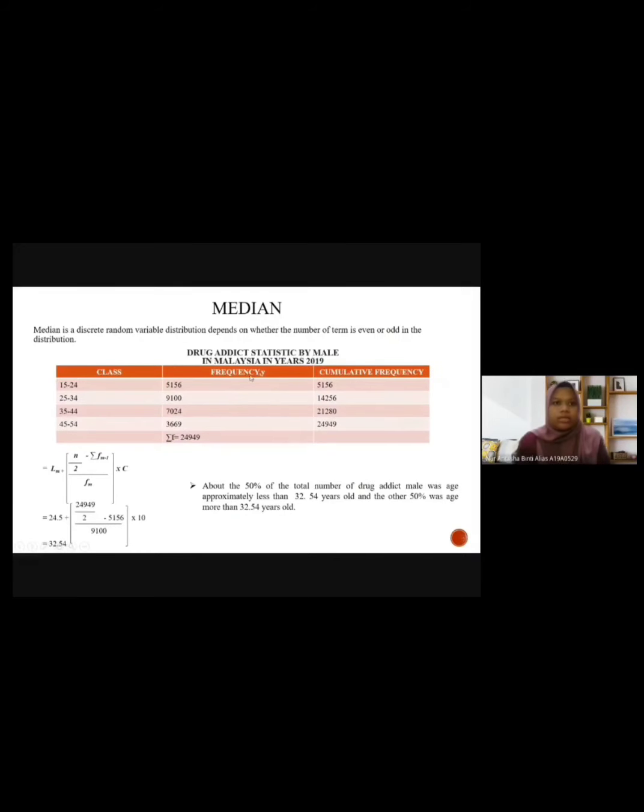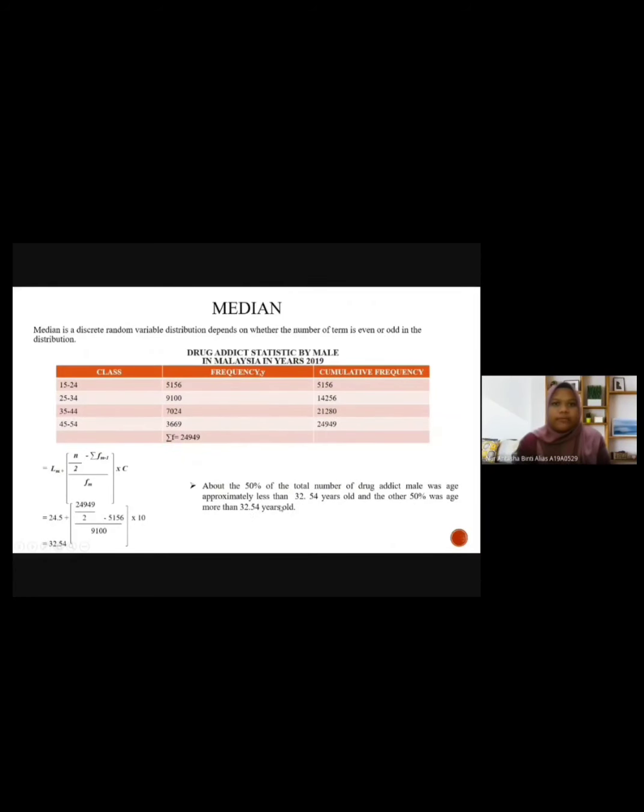Next is the median. This is the table of drug addict statistics by male in Malaysia in year 2019, and this is the formula to calculate the median, and we get 32.54. About 50% of the total number of male drug addicts was aged approximately less than 32.54 years old, and the other 50% was aged more than 32.54 years old.